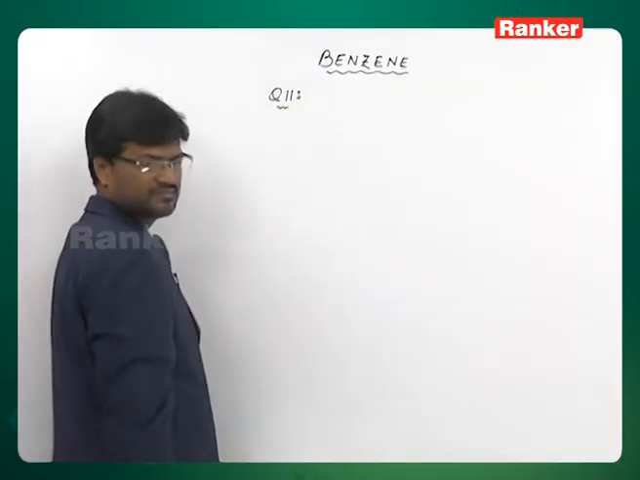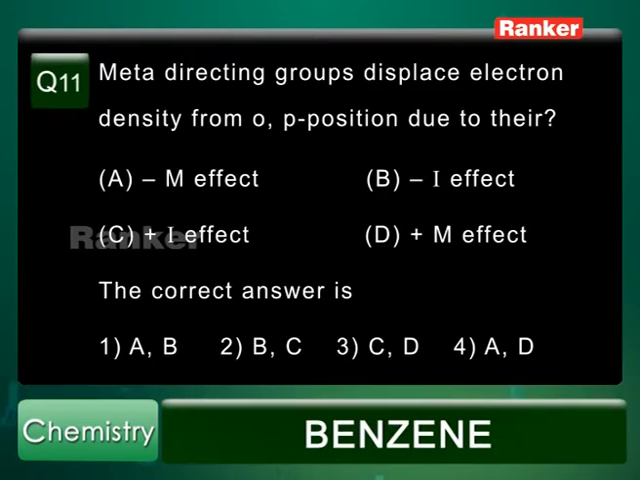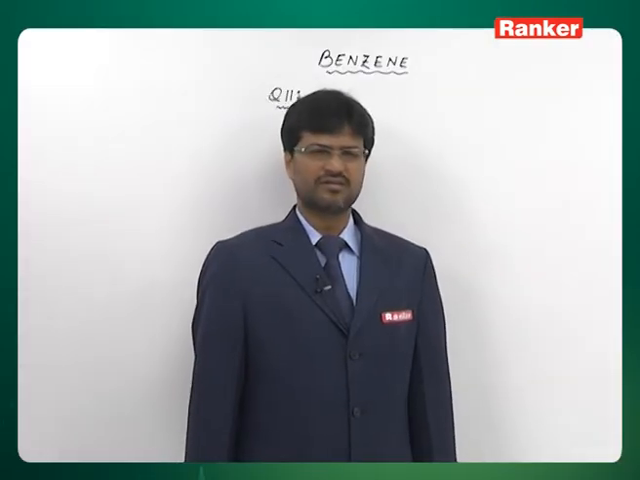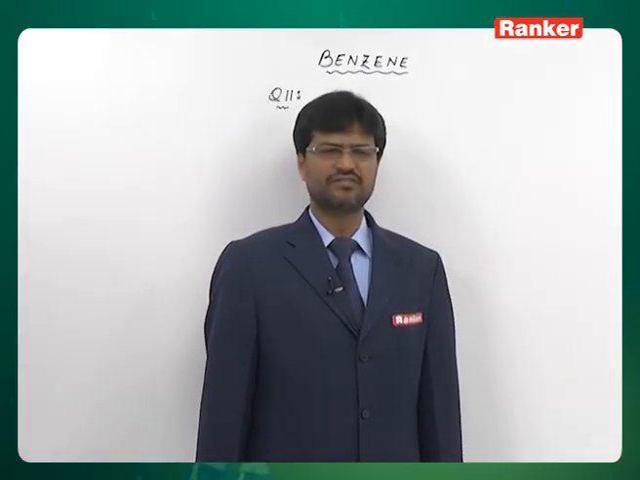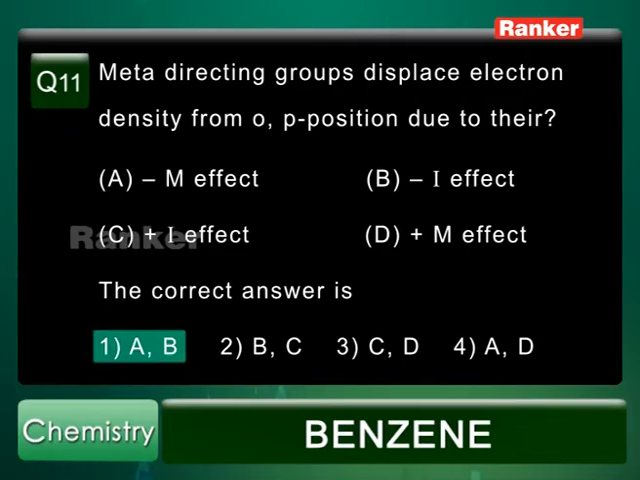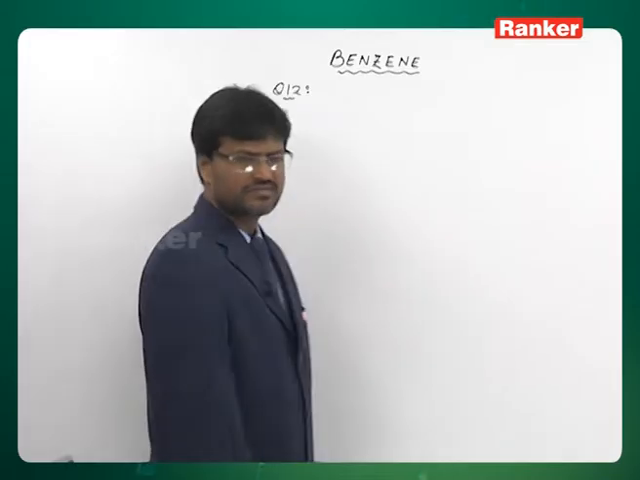Question number 11. Meta-directing groups displace electron density from ortho-para position due to their. See, meta-directing groups are minus M groups. Plus M groups are ortho-para-directors and minus M groups are meta-directors. So minus M effect is one reason, minus I effect. These two are the reasons for displacement of electron density from ortho-para position. So the correct answer is first option, AB. The minus M effect and minus I effect will cause displacement of electron density from ortho-para position. First option.